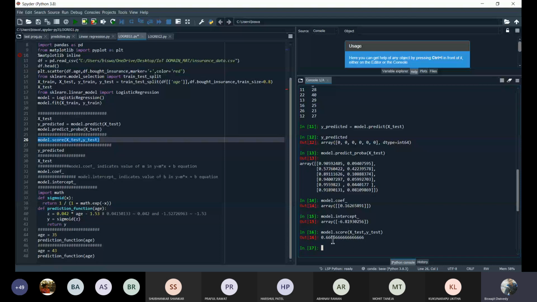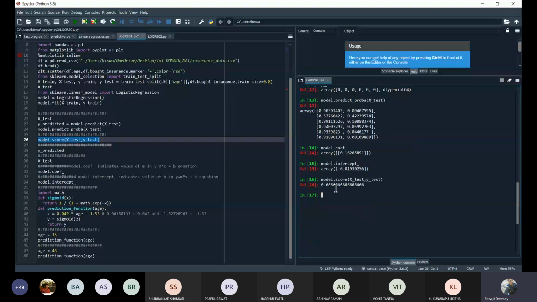But actually the score of this algorithm is very high, because whenever we are calculating the score, the test values are very important. If the test values contain very few data points, the score is reduced. If your test set contains more data, then it will give you the actual score. That's why it is showing only 67% here.